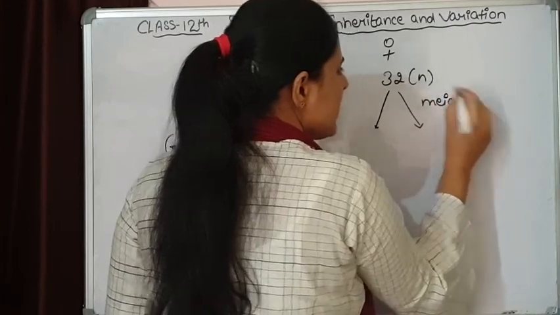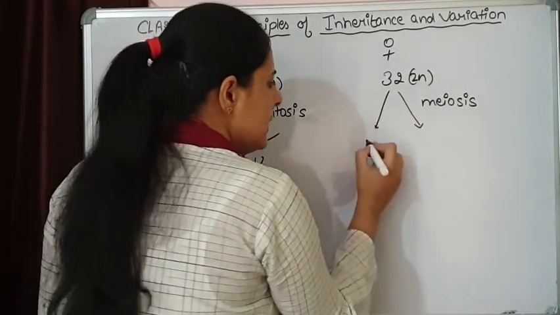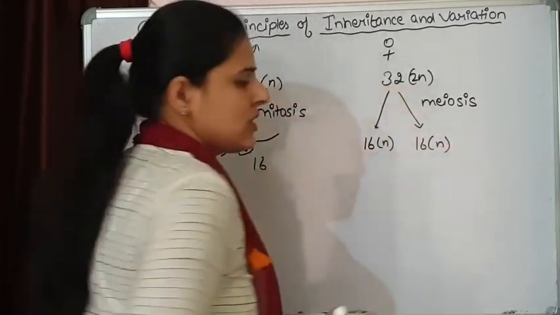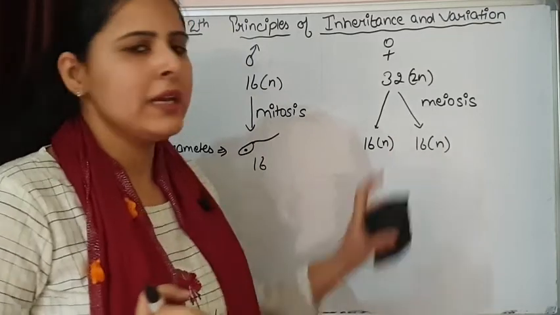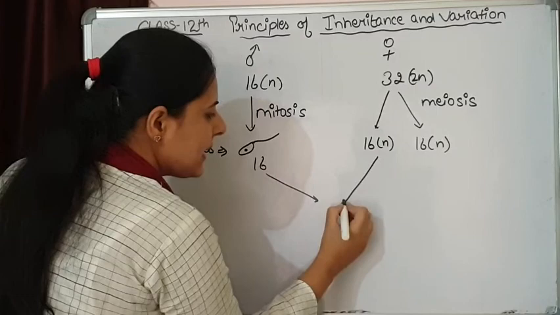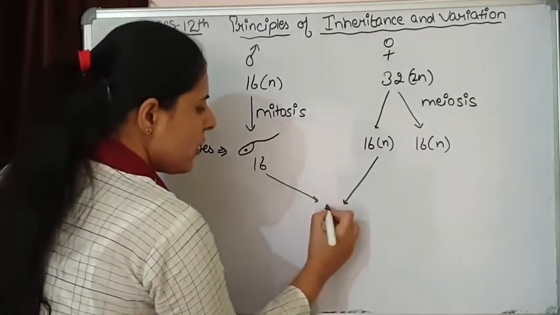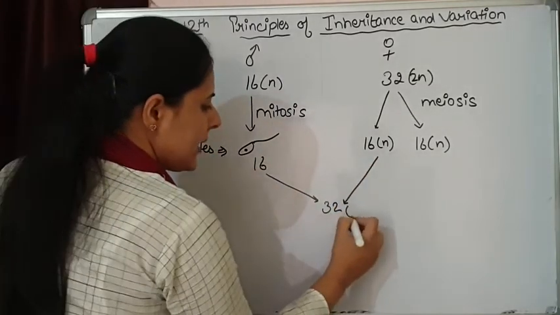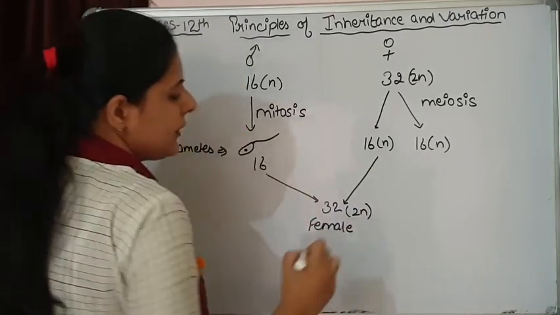If meiosis is taking place, then this is 2n, and the number of chromosomes will be reduced. This will be 16, means n is 16. So this is how the number of chromosomes is present in the gametes. Now if fertilization takes place between the male gamete and the female gamete, the result will be formation of a female, because their combination is leading to a diploid set of chromosomes and it will develop into a female.